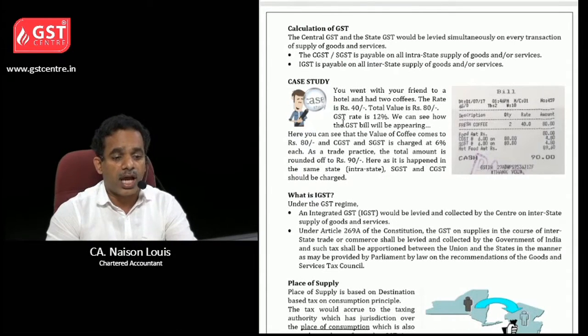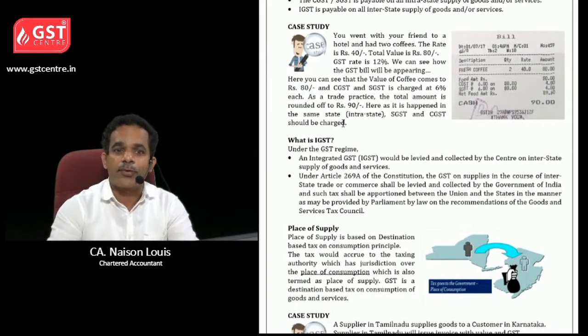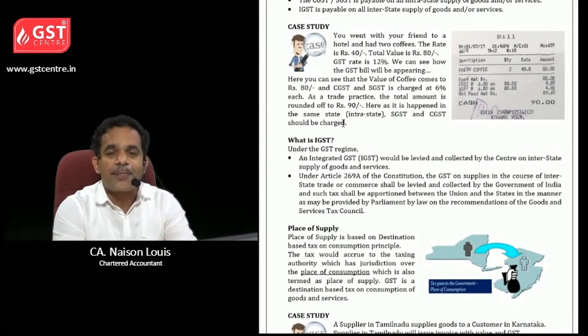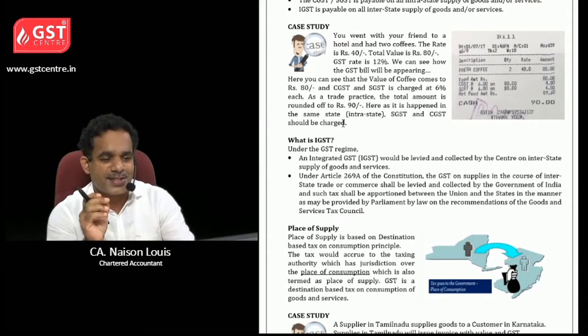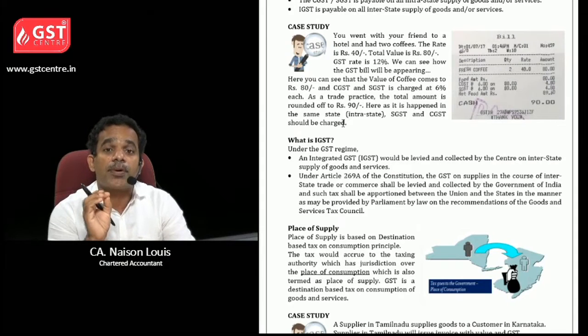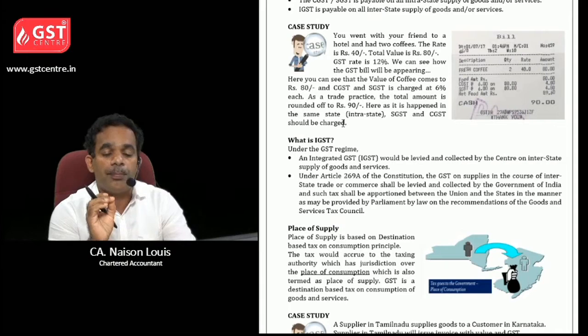Then, calculation of GST. The GST will be calculated on any supply of goods or services unless it is exempted. Let us take one example. You can read it. You went with your friend to a hotel and had 2 coffees. The rate is rupees 40, a little higher price. Total value is rupees 80. The GST rate is 12%. We can see how the GST bill will appear.